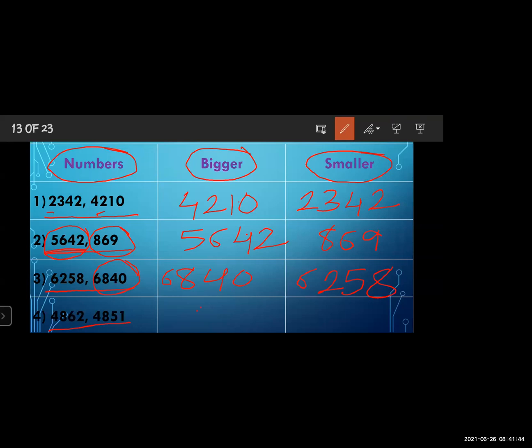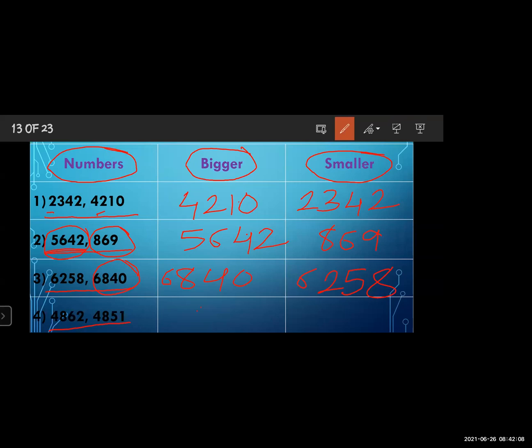In the first number now, the before place is the tens place. Okay. Now in the first number, which digit is on the tens place? 6. And in the second number, 5. That time what we have to do? We have to compare 5 and 6. Which is bigger, 5 or 6? 6.